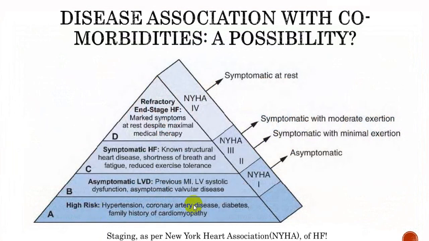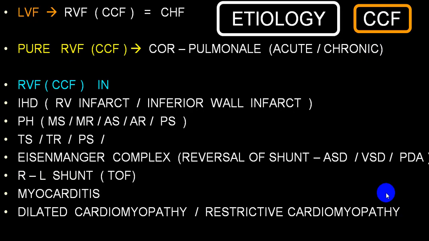So same thing what we have told you, that you have to pick up at this stage the high risk group. Don't pick up only in asymptomatic groups. Pick up at this; if you pick up at this, well and good. We also call this particular group compensated, and then it becomes symptomatic, which is C according to ACC and 3 and 2 according to NYHA, and refractory according to ACC, but NYHA wise orthopnea. So this is the way you try to proceed.